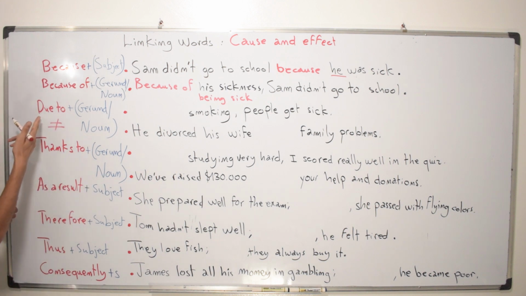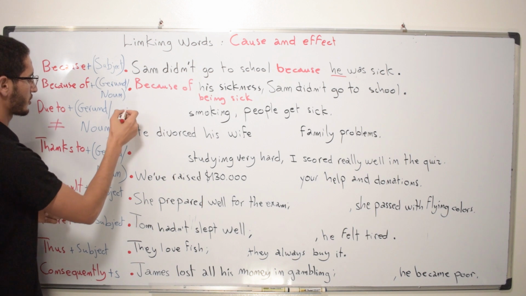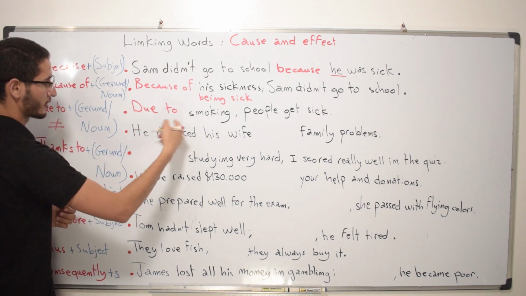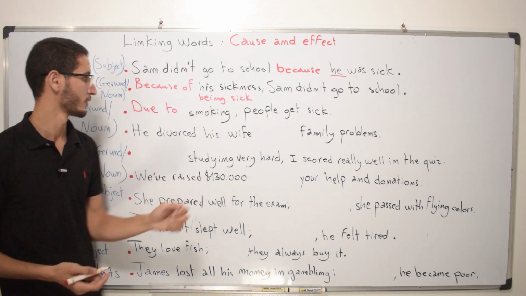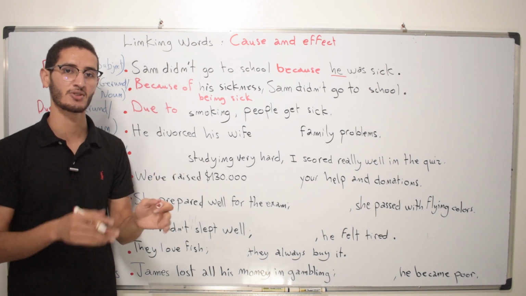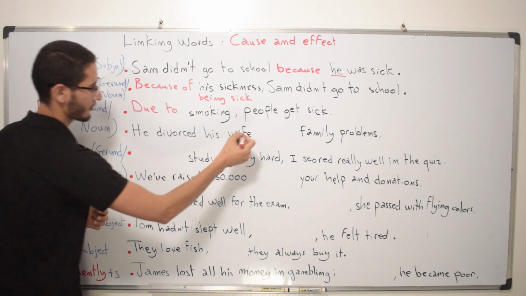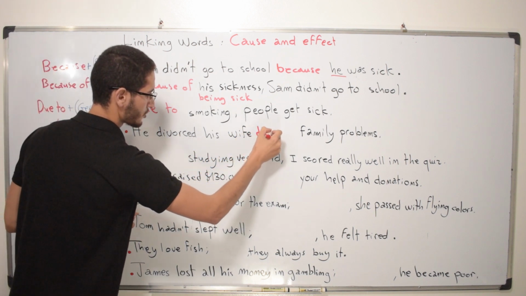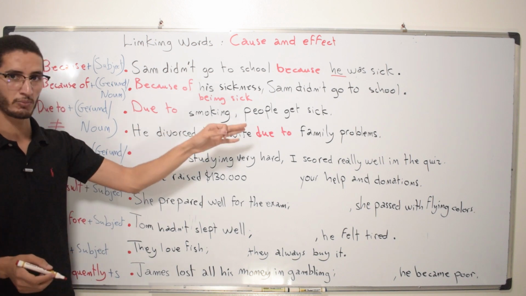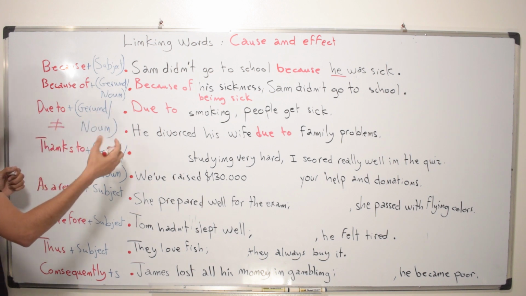You could use something like due to plus gerund or plus noun. So in the gerund case, you can say due to smoking, which is a gerund, due to smoking, people get sick. Or you can say people get sick due to smoking. So it can be used at the beginning of a sentence or in the middle. Or you could use it with a noun. He divorced his wife due to family problems. Okay? He divorced his wife due to family problems. And this is usually used to express a negative cause.